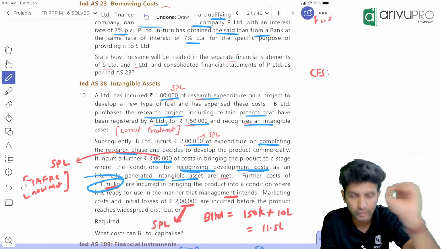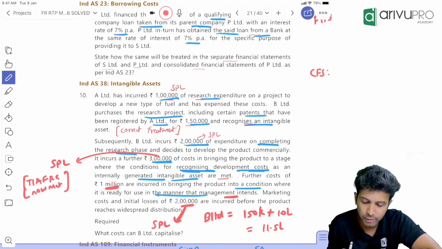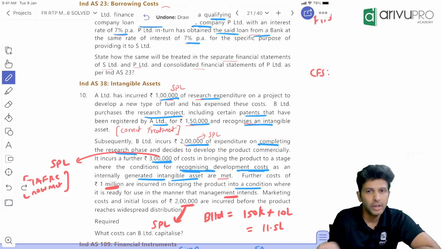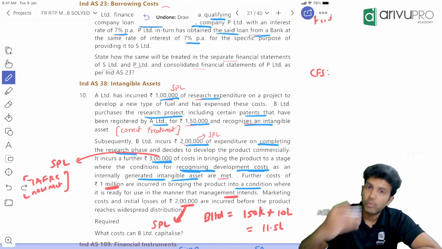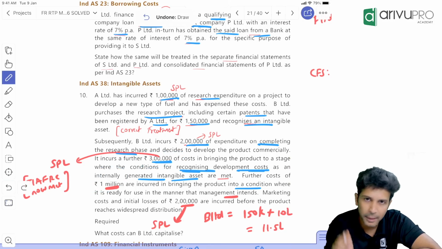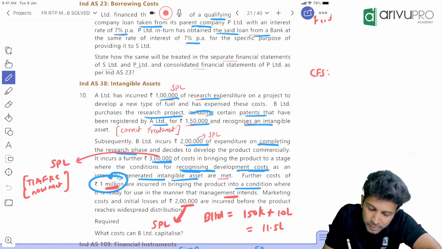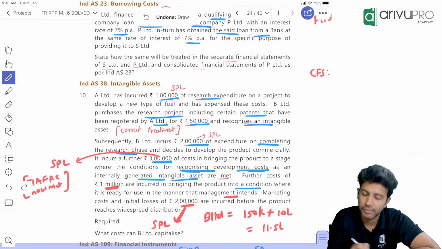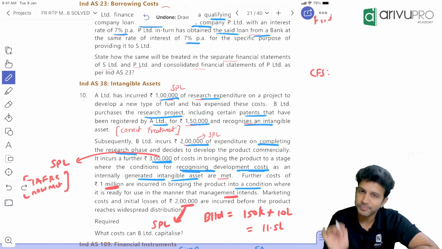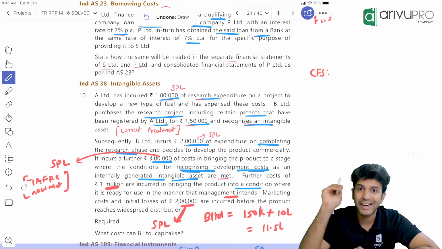Further cost of 1 million, as in 10 lakh, is incurred to bring the product into the condition where it is ready for use as the management wants. Now TIFRC is already met, and the further development cost incurred is 10 lakh. Can this be capitalized? Yes, this can be capitalized. Therefore, totally how much got capitalized? This 10 lakh plus the purchase of research of 1.5 lakh, so totally it will be 11.5 lakh. So in B's books, this intangible asset will get reflected at 11.5 lakhs.